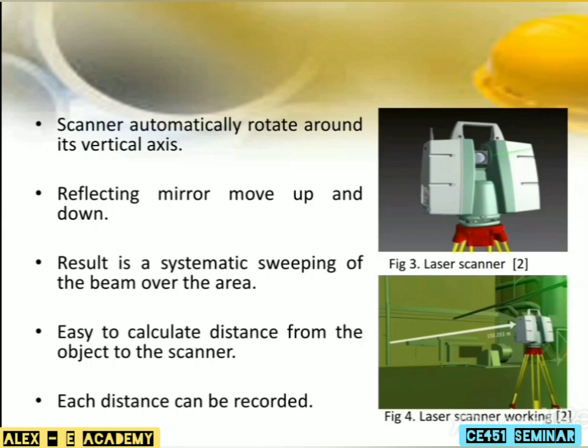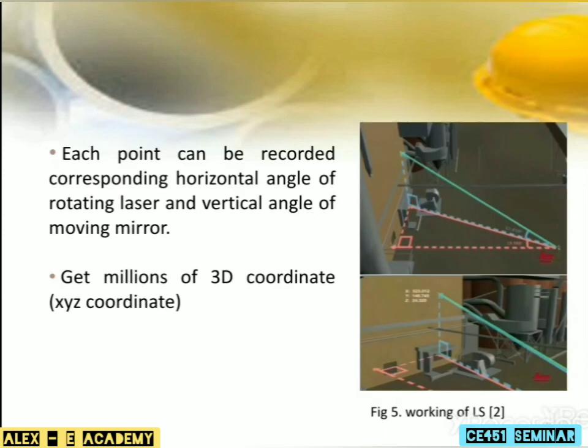Here, the scanner will automatically rotate around its vertical axis and the reflecting mirror will move up and down. Thus, the laser beam will cover the whole area. Along with covering the whole area, the distance from each point to the scanner will be recorded. Each point can be recorded corresponding to the horizontal angle of the rotating laser and the vertical angle of the moving mirror. Thus, we get millions of 3D coordinates.